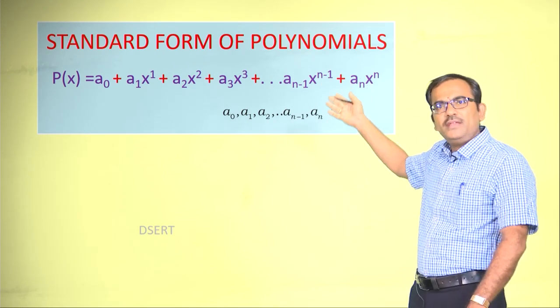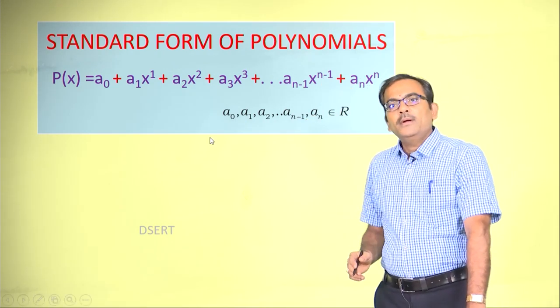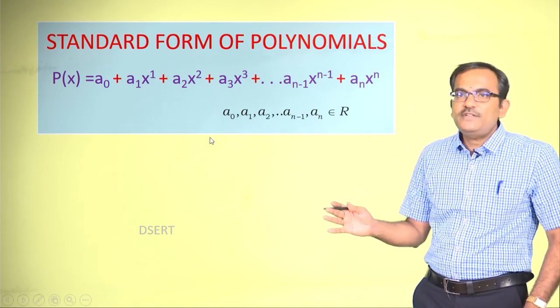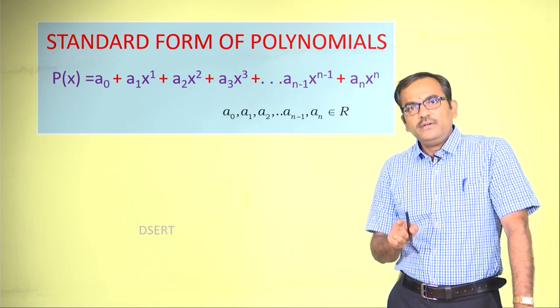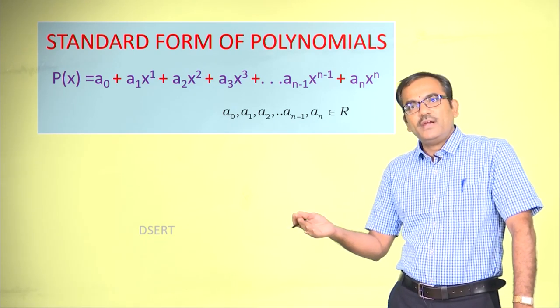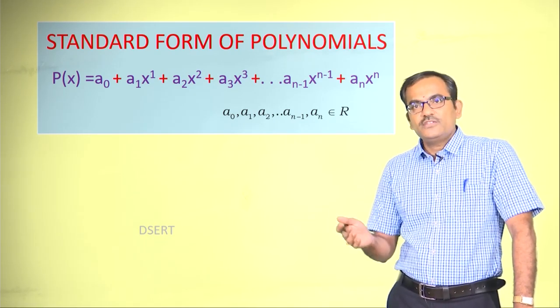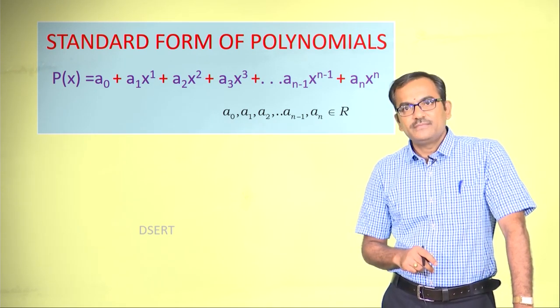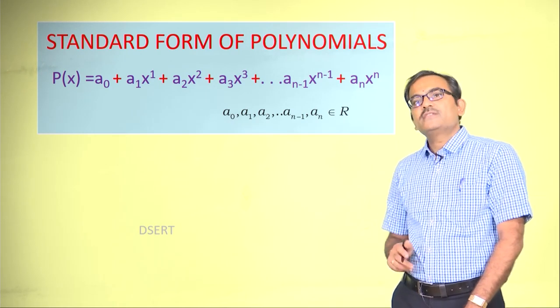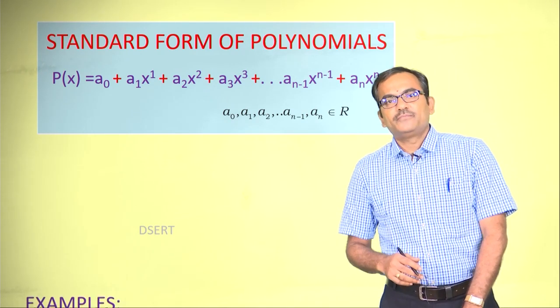So, n can be any number for that matter. But the important thing is that the coefficients we have listed here, like a naught, a1, a2, so on, a n minus 1 and a n, should belong to the real number set, right. Okay. Let us go through a few examples.